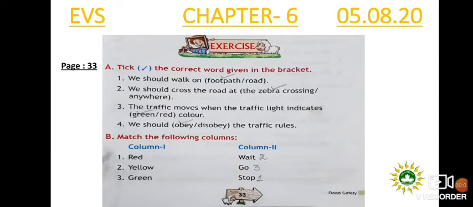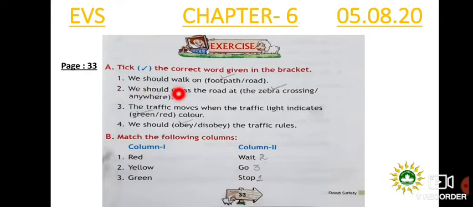Kids, this week in EVS you will be doing the book exercise work of chapter 6. So open your EVS book to page 33. Here the first exercise, the first question is take the correct word given in the bracket. Number 1, we should walk on footpath or on the road. It's footpath, right? So you'll put a tick here.